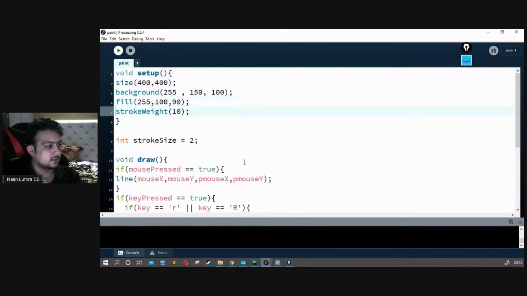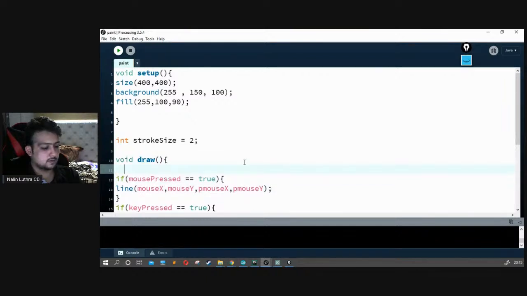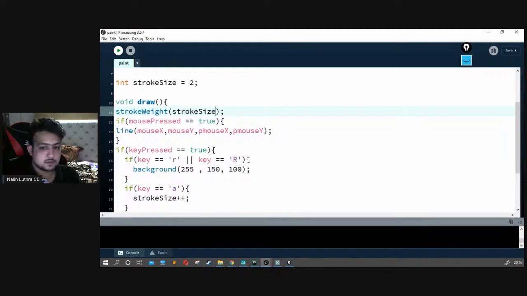And let's say stroke weight. Let's copy this from here and paste it over here. And just write stroke size. Cool.